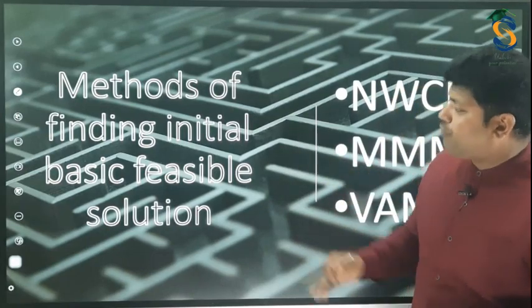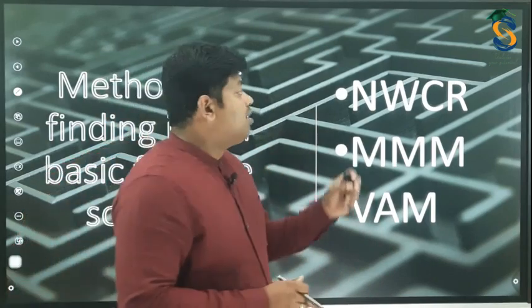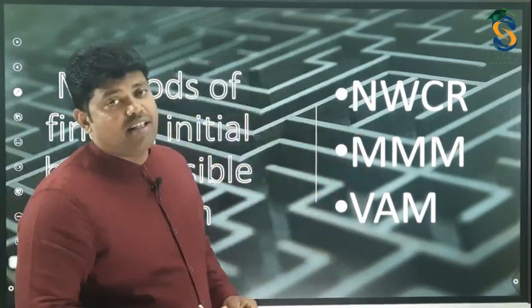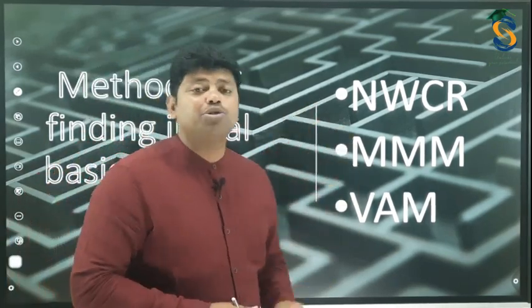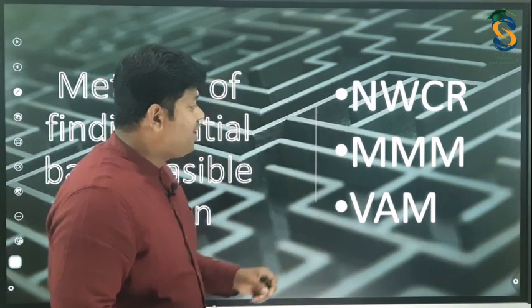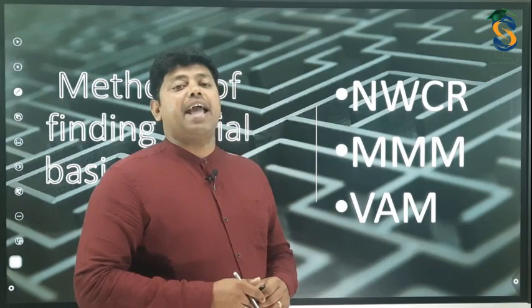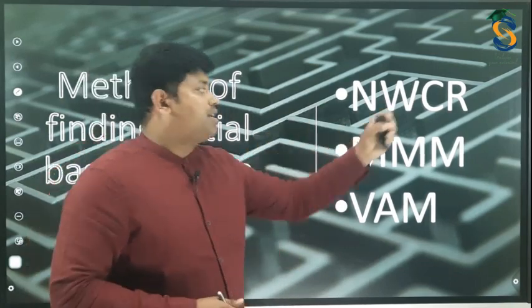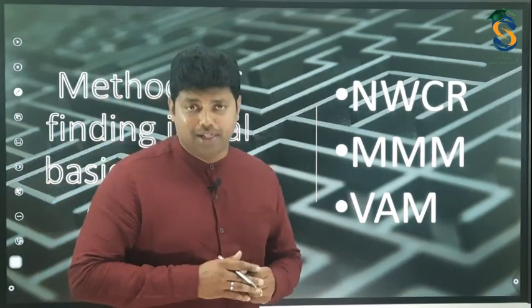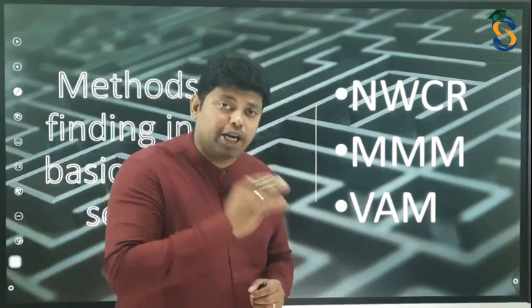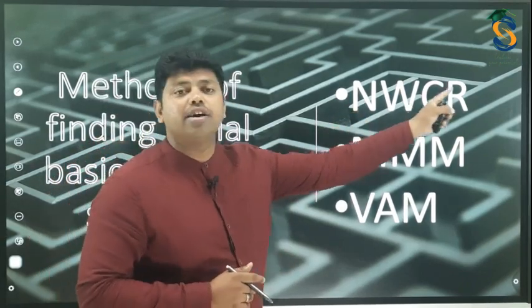Next, the methods of finding initial basic feasible solution. Actually there are three, but for our syllabus, we have only two. The first one is NWCR. The second one is the matrix minima method. The third one is VAM. So let me tell what is NWCR. That is Northwest Corner Rule. NWCR, please write down, my dear students. NWCR means Northwest Corner Rule.